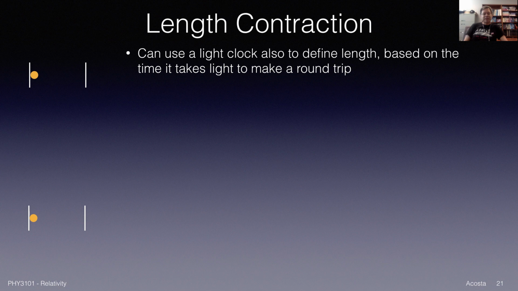And we can use the light clock to define length based on the time it takes the light to make a round trip. Kind of the other way around, right? Before, we defined a time based on the length that it had to travel. So here's my light pulse bouncing back and forth, and we can define a length based on the round trip time. In the rest frame of the light clock, we're going to call that length L naught. The naught indicates that it's in the rest frame, just like T naught.